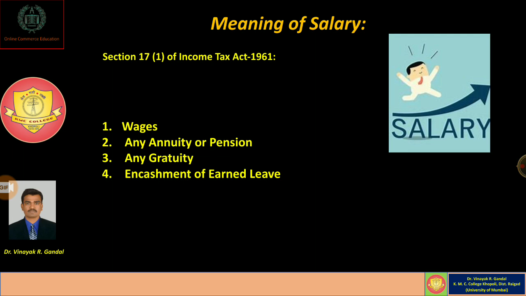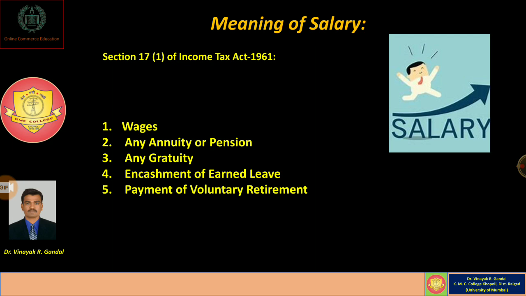Whatever earned leave is on the credit of the employee, if it is encashed during service or after retirement, the amount of encashed earned leave is always chargeable to tax under the head of income from salary.